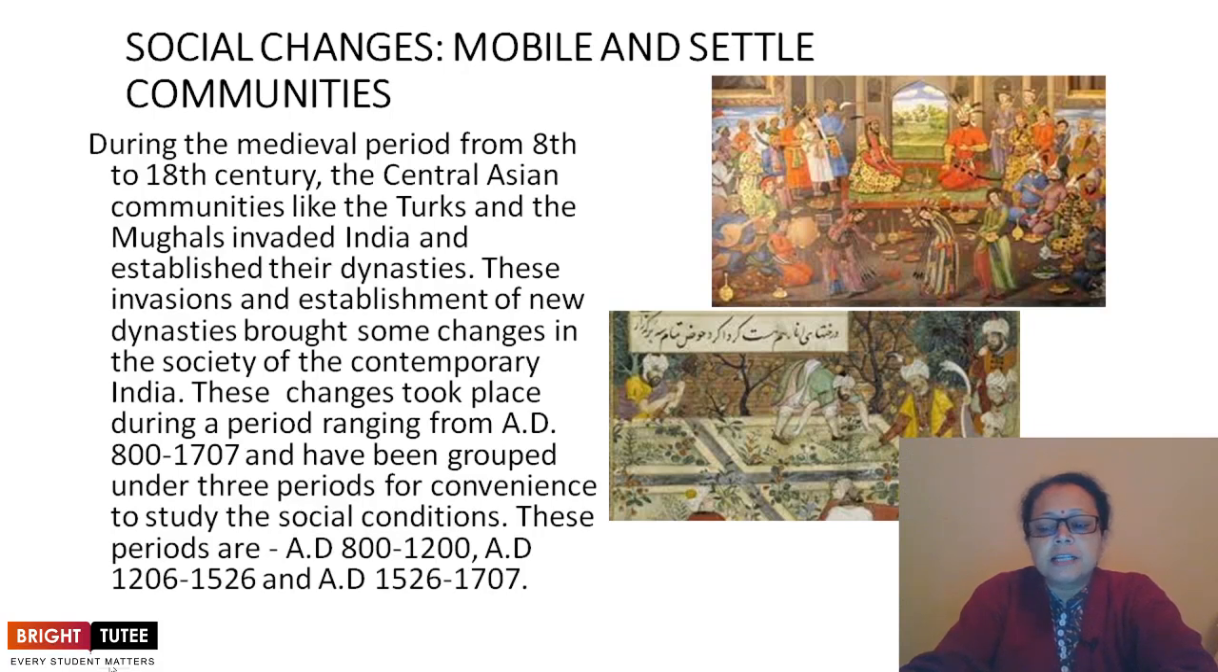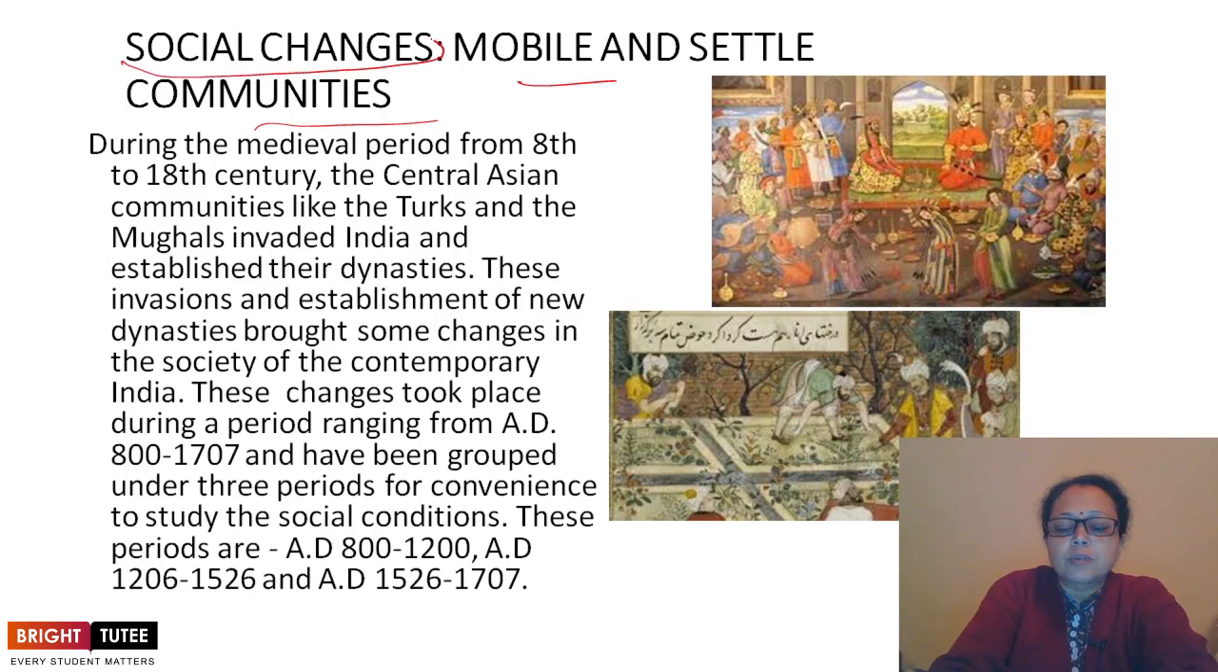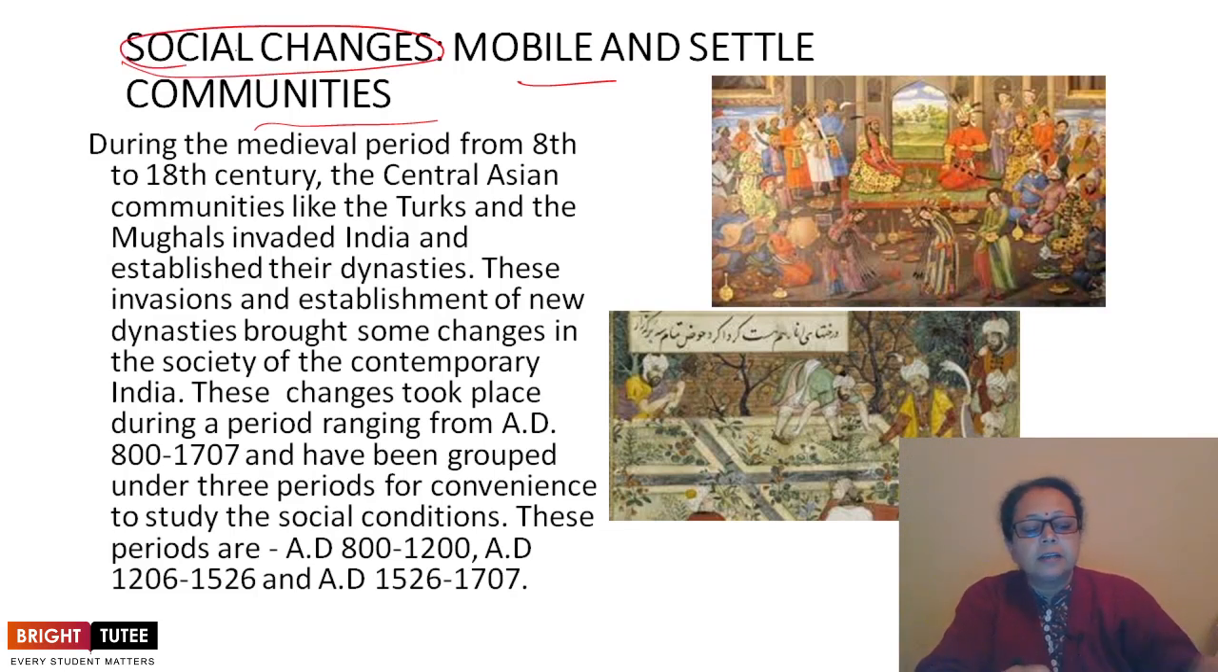Social changes: mobile and settled communities. Who they were, the mobile and the settled, and how the social changes were experienced. This chapter says that this happened during the medieval period, from the 8th to the 18th century.